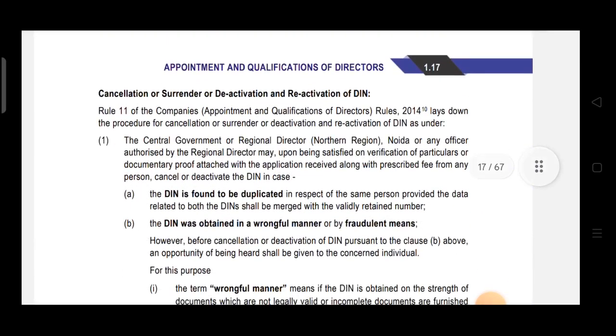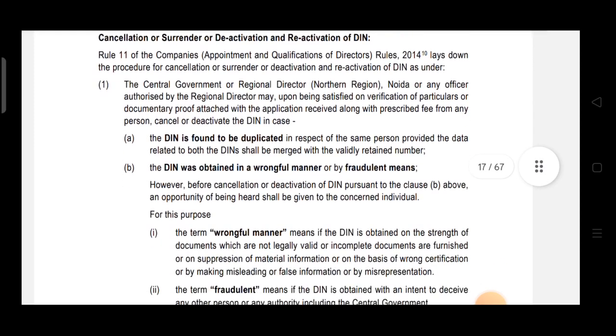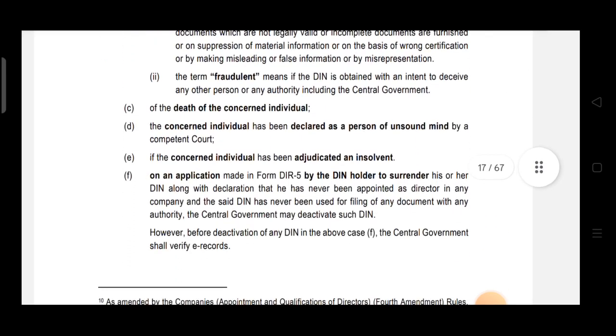What are the provisions regarding cancellation, surrender and deactivation of DIN? In this, rule 11 is applicable. Under rule 11, it was given that in the following cases the central government can cancel or deactivate the DIN: if the DIN is found to be duplicated, if the DIN was obtained in a wrongful or fraudulent manner, in case of death of the concerned individual, if the concerned individual has been declared a person of unsound mind, or adjudicated as insolvent, or if an application is made in form DIR 5, meaning the DIN holder surrenders his or her DIN in form DIR 5.